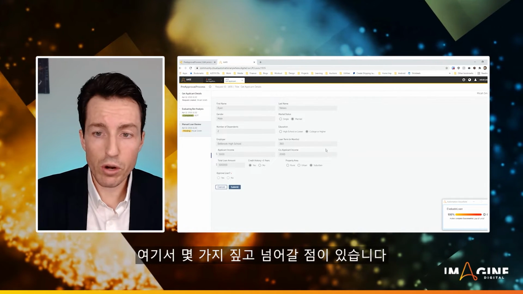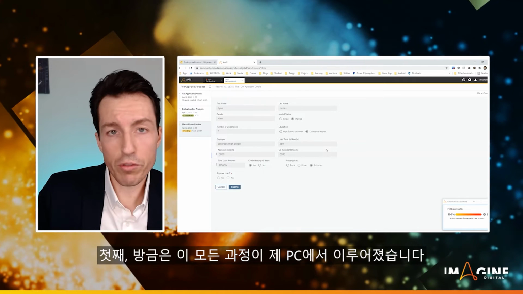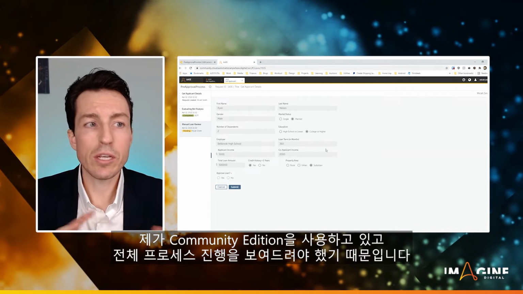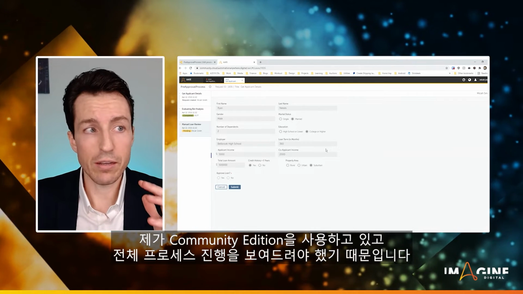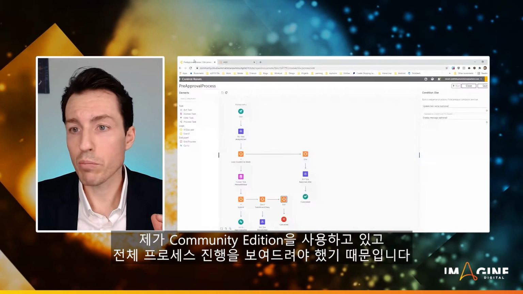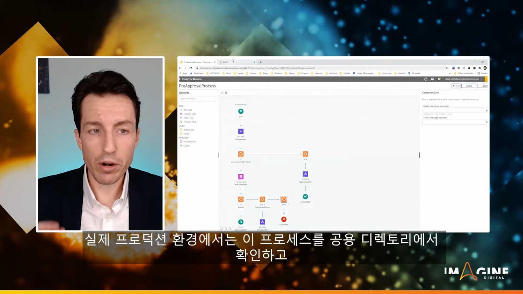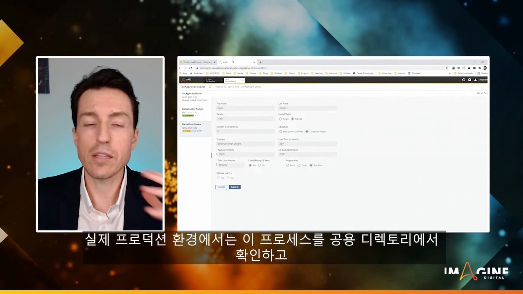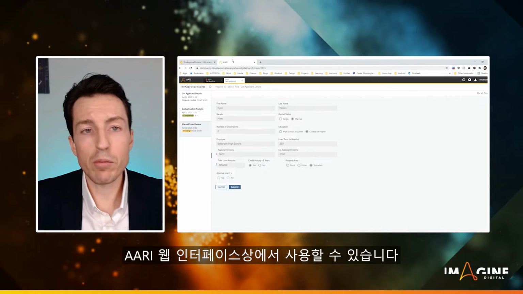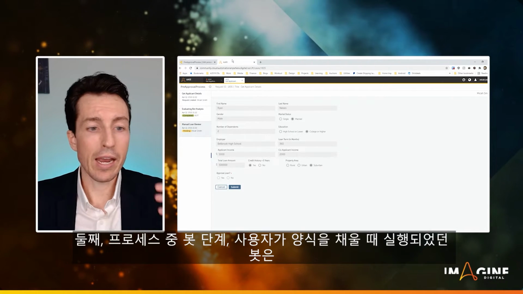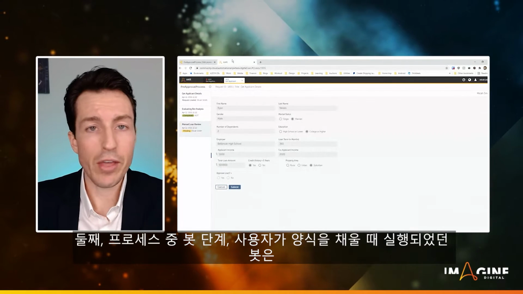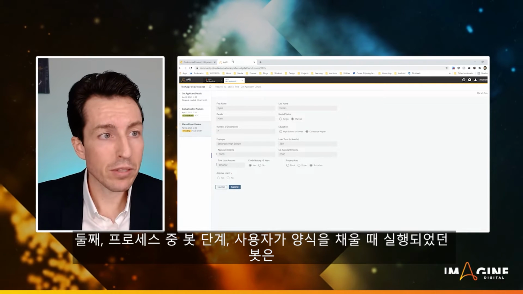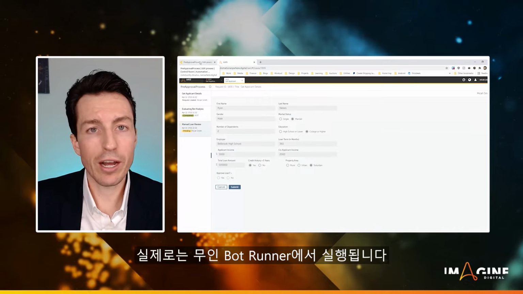Now, a couple things I wanted to point out there. One, we saw that all this was running on my machine. That's only because I'm using Community Edition, and I just did the run process here. In a real production environment, what would happen is I would check this process into the public directory. It would be available through the RE Web interface. And when a user went through to fill out that form, the bots that were running the bot steps in this process would actually be running on unattended bot runners.